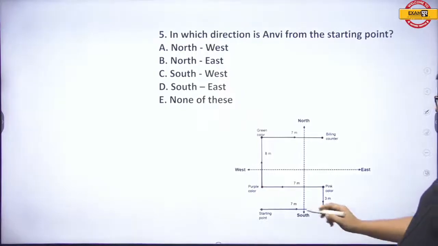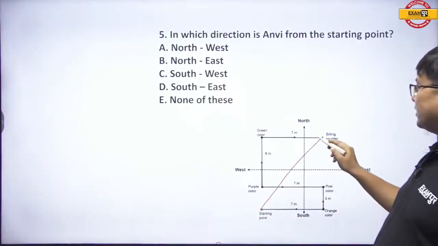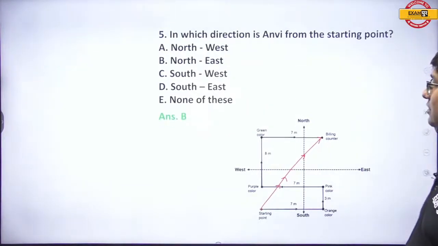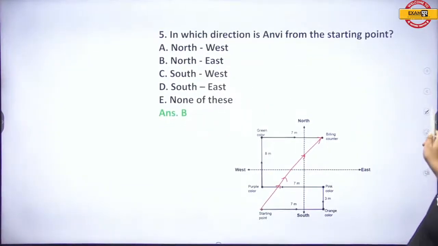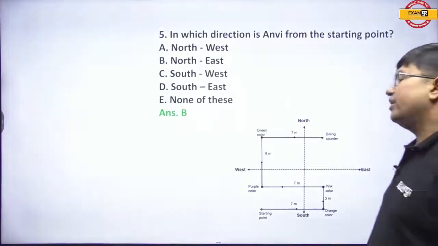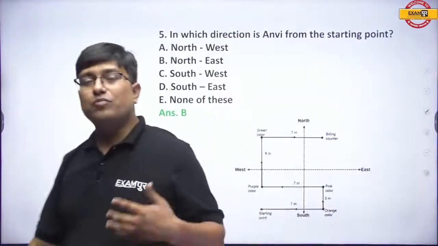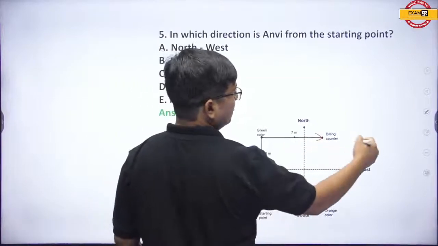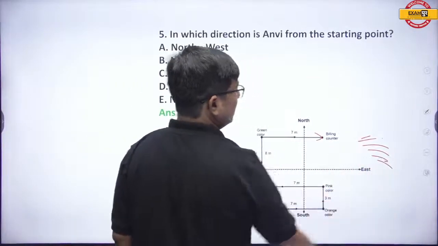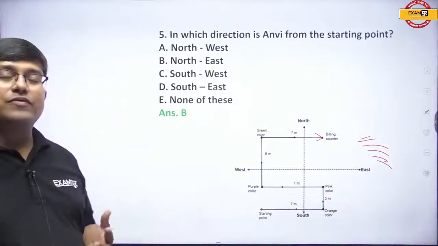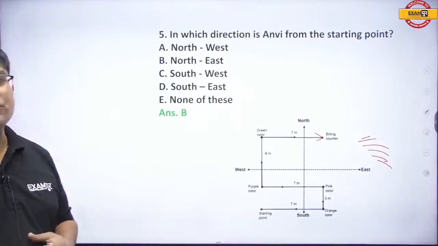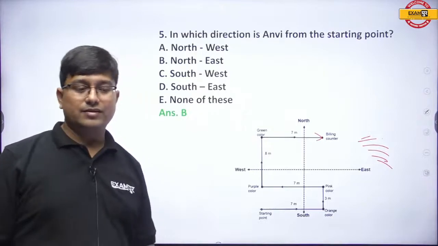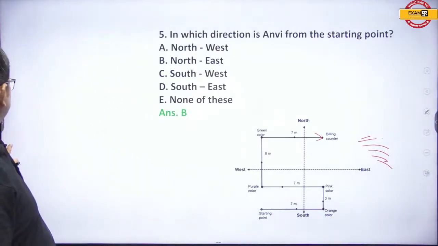In which direction is Anvi from the starting point? It is also the same. Answer is option number B, northeast. But if now the question would have been, in which direction is Anvi moving, or in which direction is Anvi facing, answer will be east, because this way is towards the east. All right, everyone, getting it? Yes or no?